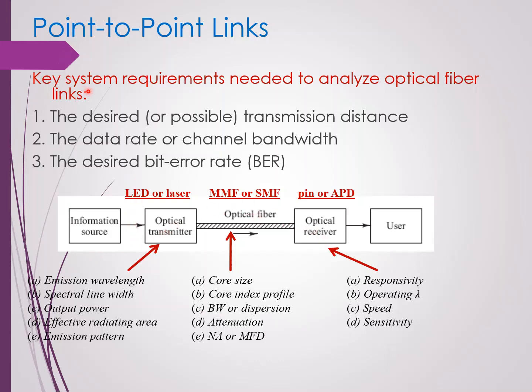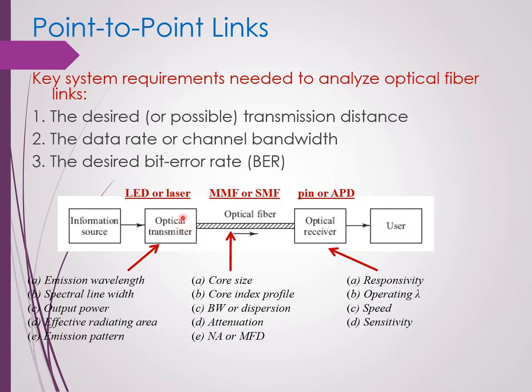The key system requirements needed to analyze optical fiber links are first, the desired or possible transmission distance, the data rate or channel bandwidth, and also the desired bit error rate. We already know that a link should consist of an optical transmitter, optical fiber, and an optical receiver. Before the optical transmitter, we have the information source, and at the end of the optical receiver, we will meet the user.